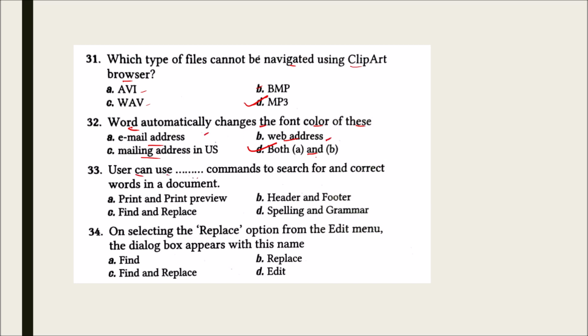User can use this command to search for and correct words in a document. And the options are print and print preview, header and footer, find and replace, spelling and grammar. And the correct option for this is find and replace.